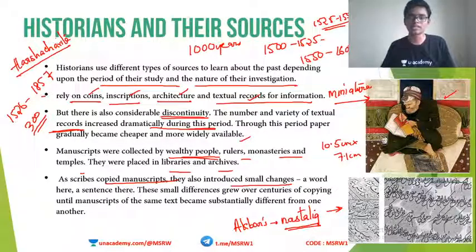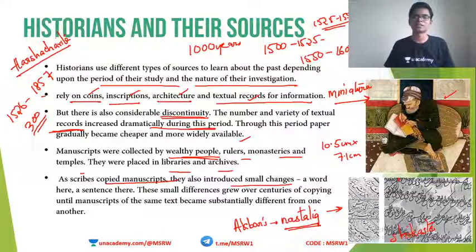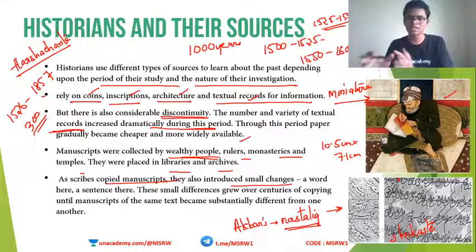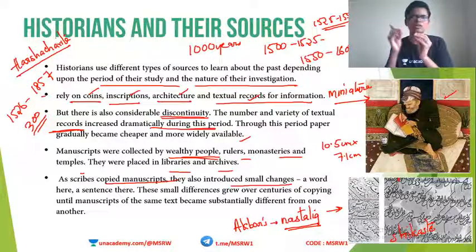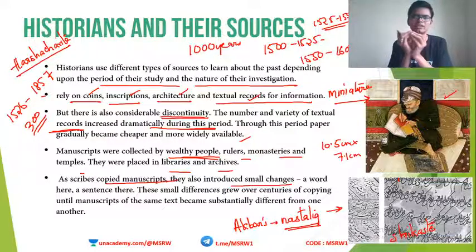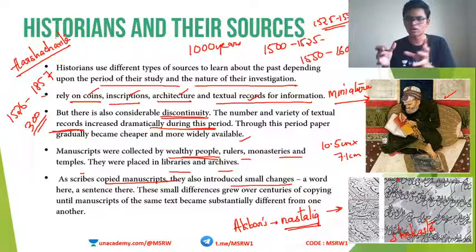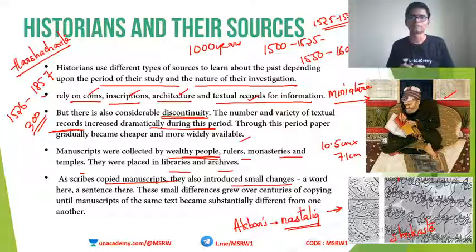Second one, this style, is known as Shikhaste. Look at the difference. Shikhaste has no proper spacing. It is congested writing, very overlapping, and not legible or clear. Highly compact writing. So compared to Nastaliq, historians can easily read Nastaliq style because it is very evenly spaced, very legible, easy to understand.